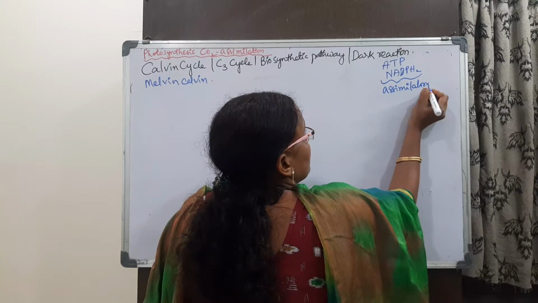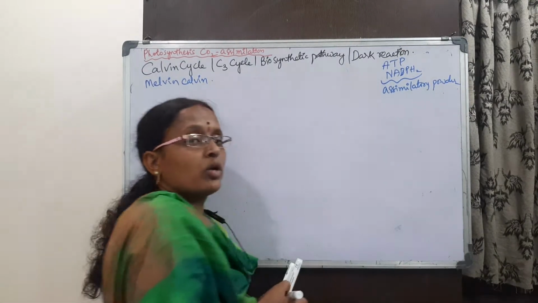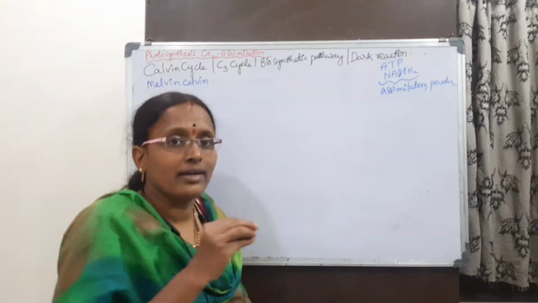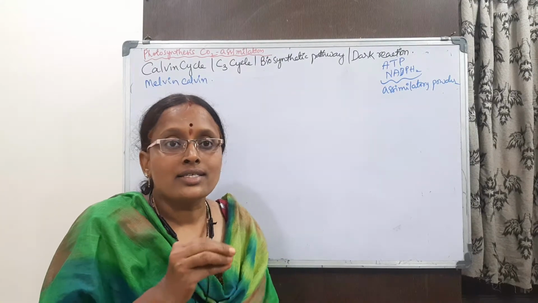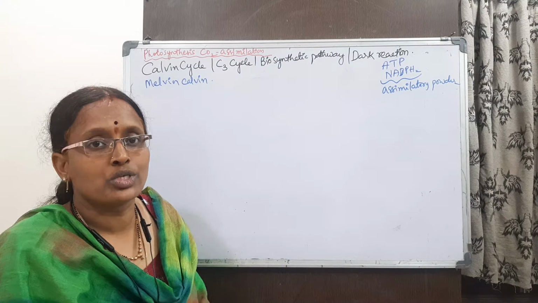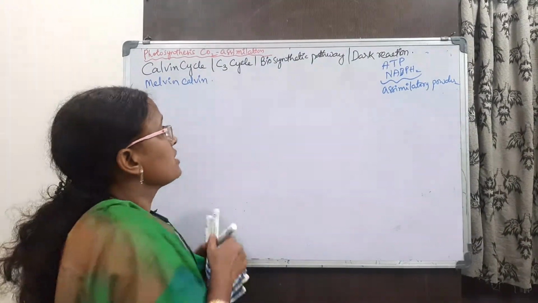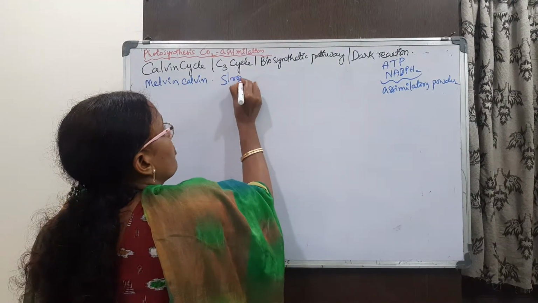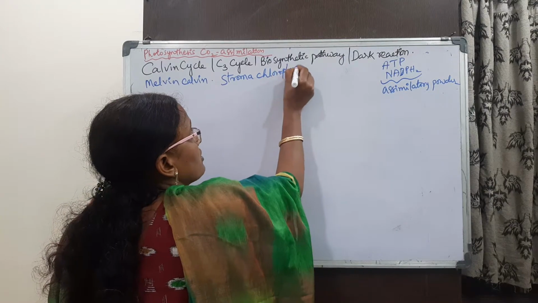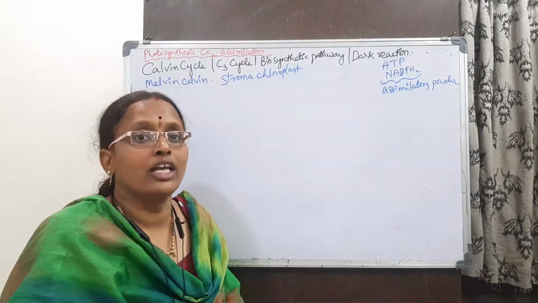Assimilatory powers are produced in the phosphorylation, that is non-cyclic and cyclic photophosphorylation. They take place in the grana. Grana is the site where all these are produced. Next, the enzymes for the Calvin cycle: it takes place in the stroma of the chloroplast, where these assimilatory powers are available.